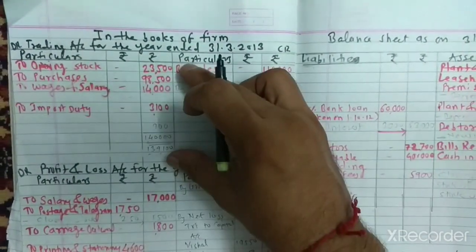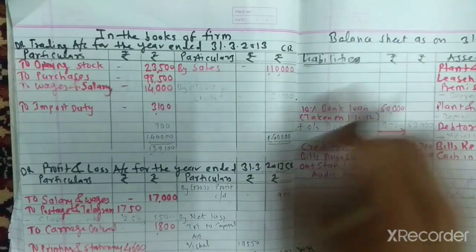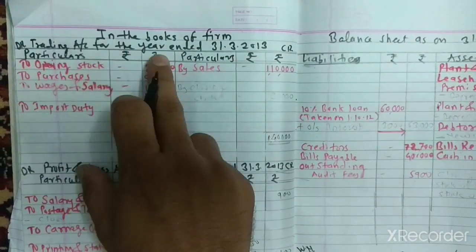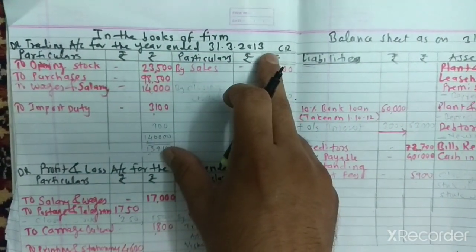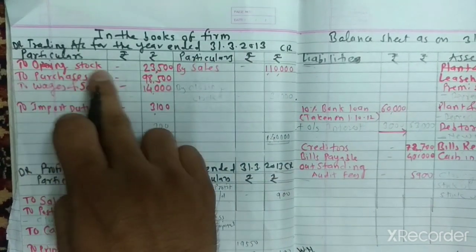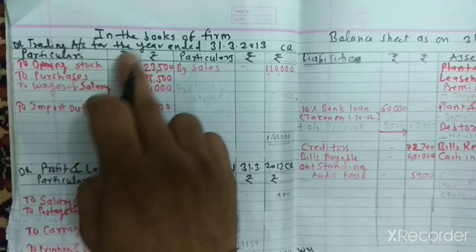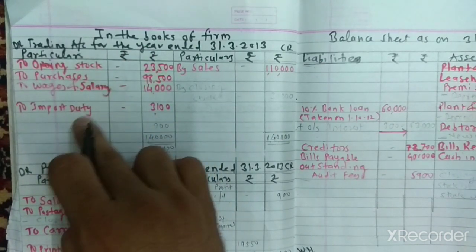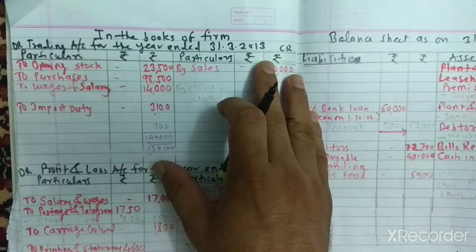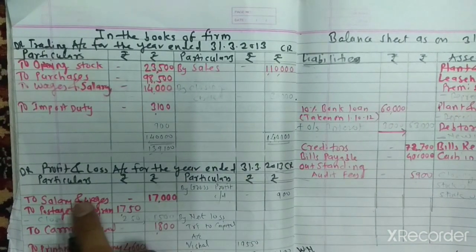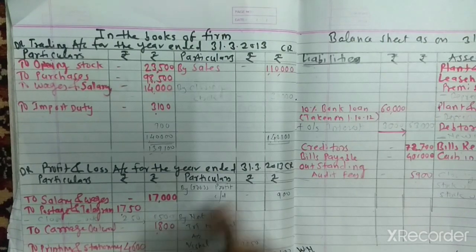To make the trading account, profit and loss account, balance sheet. The trading account for the year ended 31st March 2013. All the items of the trial balance, one by one, we transfer. Opening stock, purchases, wages, import duty on the trading account debit side, and sales on the credit side. Profit and loss account: salary and wages, postage and telegram, carriage outward, printing and stationery.